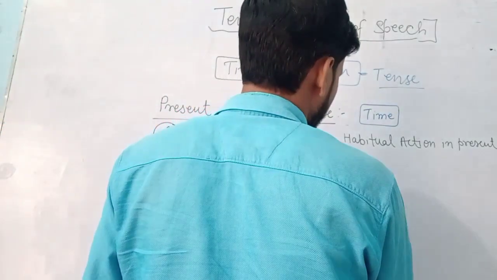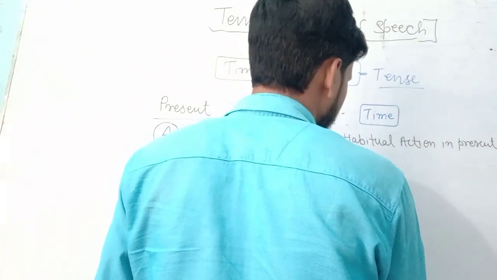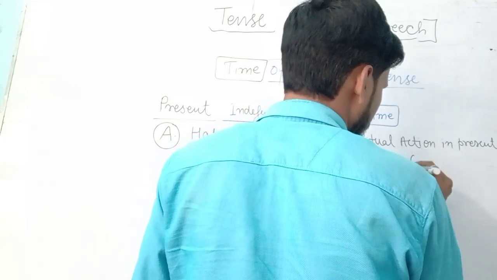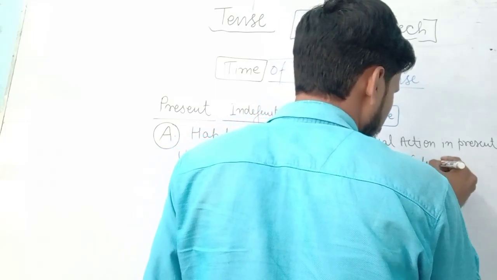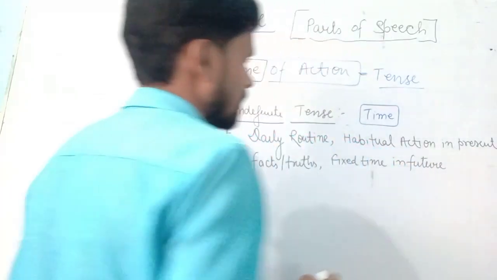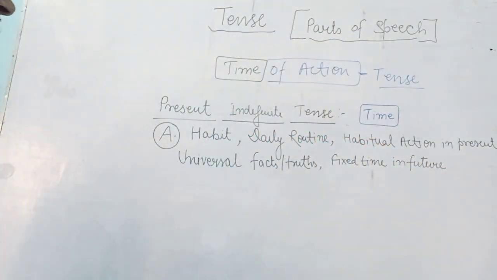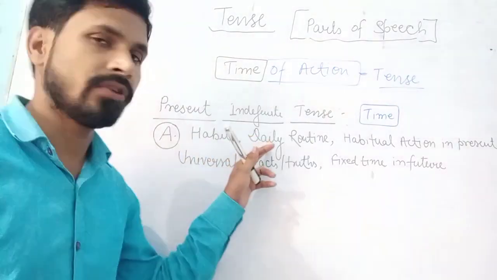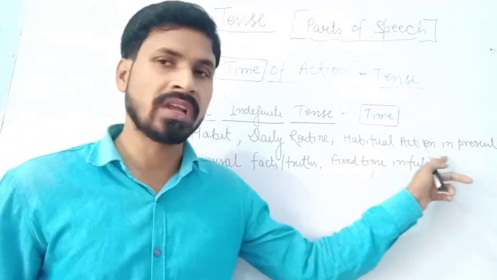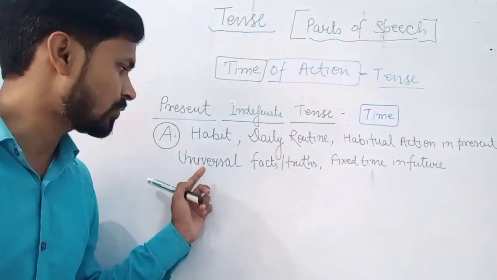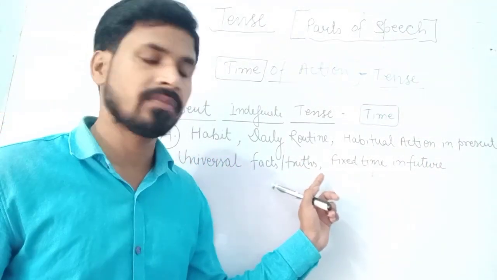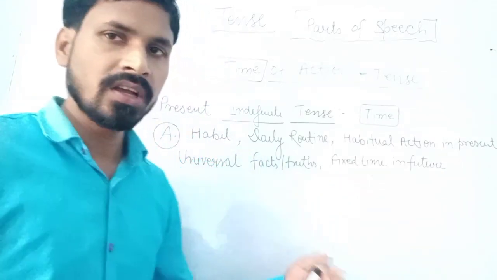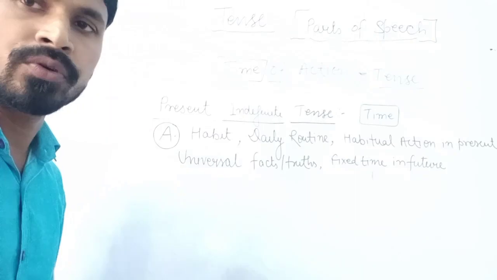And fixed time in future. You simply use present indefinite tense to tell habit, to tell daily routine, to tell habitual action in present, to tell universal facts or truths at any time, and fixed time in future. So we are starting one by one about your habit.